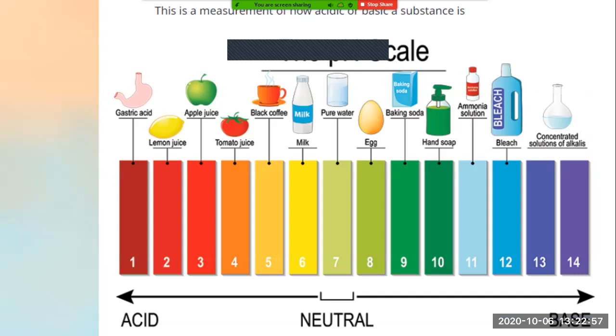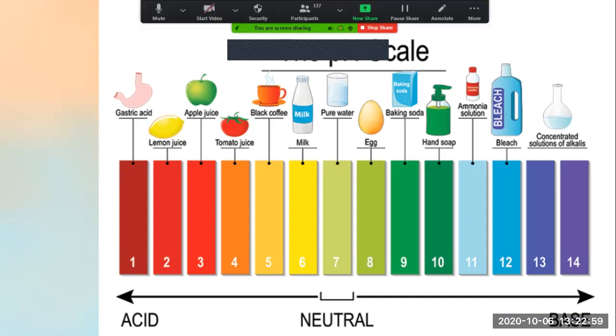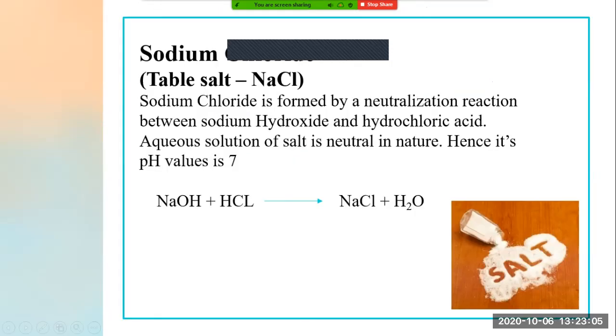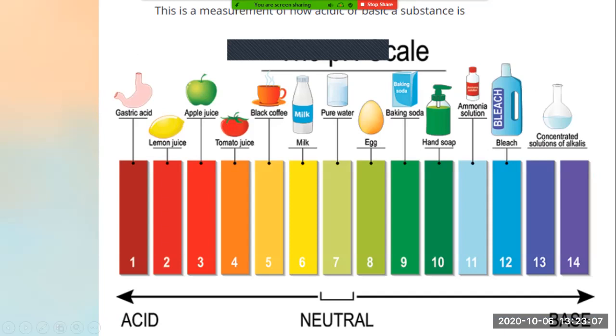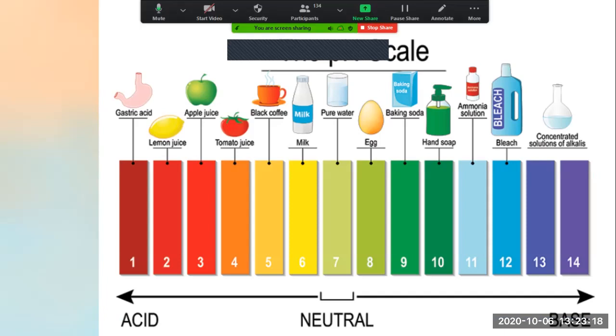Now see, this is the diagram of the pH scale. The pH scale starts from number 1 to number 14, right? Now you tell me, ma'am, what are all these different colors? Now see, the middle one, can you see the light green color here? This is termed as neutral.